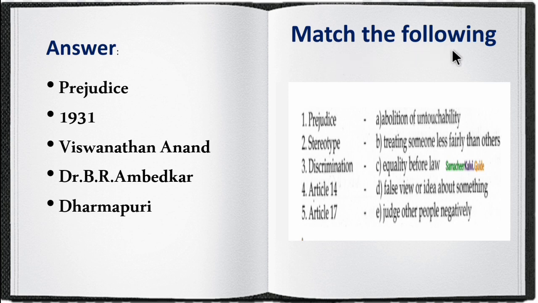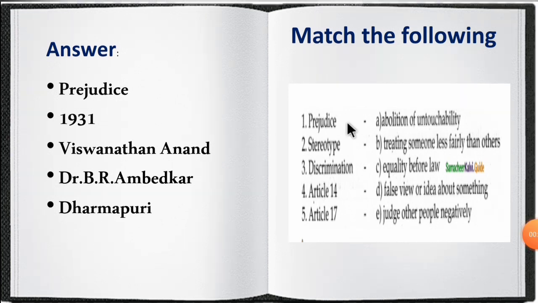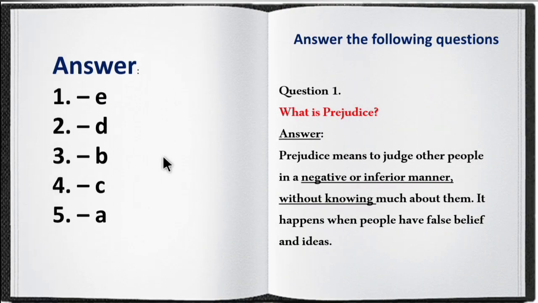So now let's move on to match the following. Prejudice, stereotype, discrimination, Article 14 and Article 17. So now let's see the answer. Prejudice means judging other people negatively. Stereotype means a false view or idea about something. Discrimination means treating someone less fairly than others. Article 14 deals with equality before law, and Article 17 is abolition of untouchability. So this is the answer for the match the following.